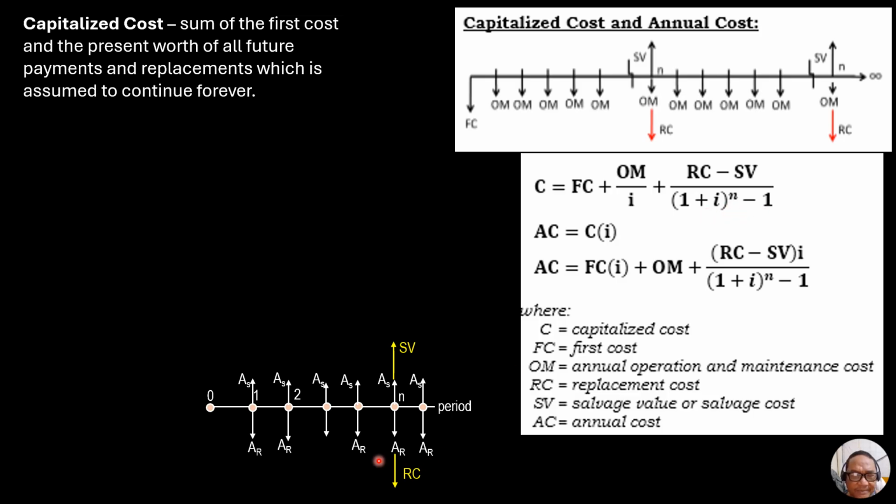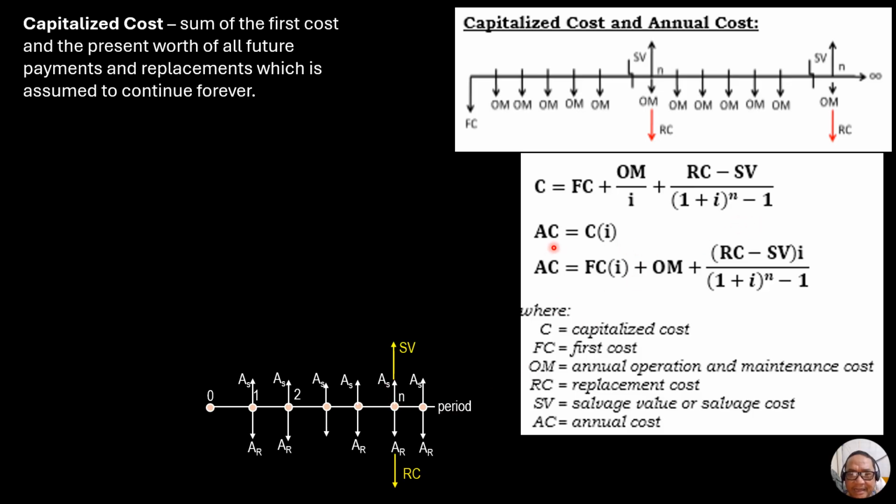That's the difference between AR and AS. So the net annual cost for these two values would be RC minus SV over 1 plus I to the n minus 1, and I will show that.